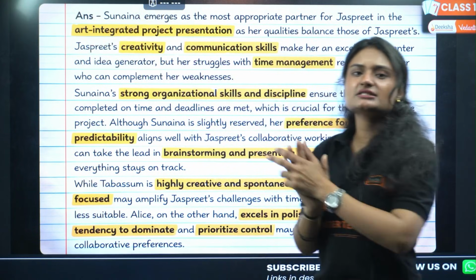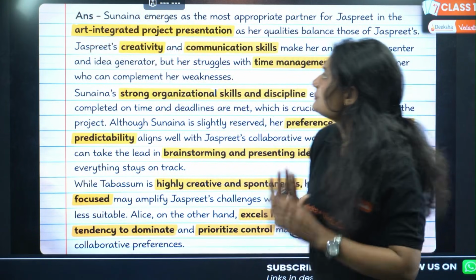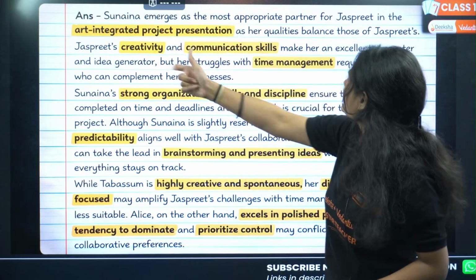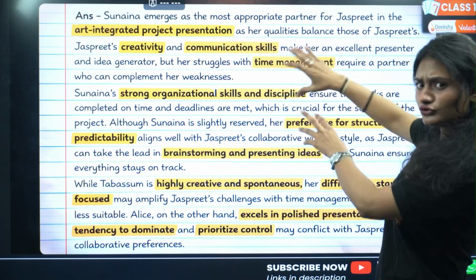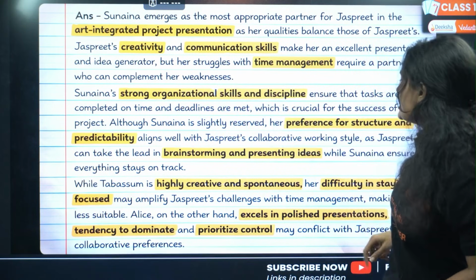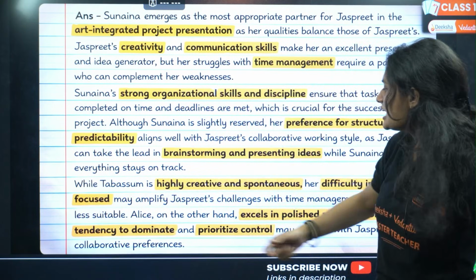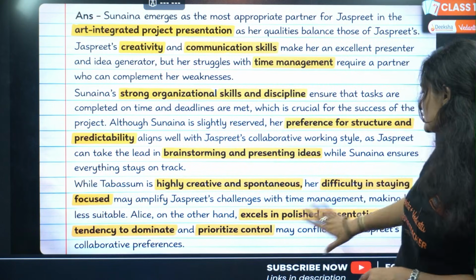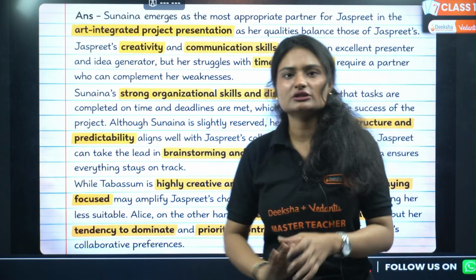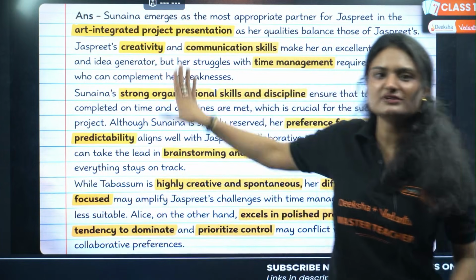Sunaina, let's say this child said Sunaina is the perfect choice for the art integrated project presentation. Why? Because of, again, Jaspreet's creativity, a few lines about Jaspreet. Then why Sunaina? Justification. Then after that, why you rejected Tabassum and why you rejected Alice, and then to conclude. Yes, that is all. Then you give the conclusion, which is whatever you have decided here.